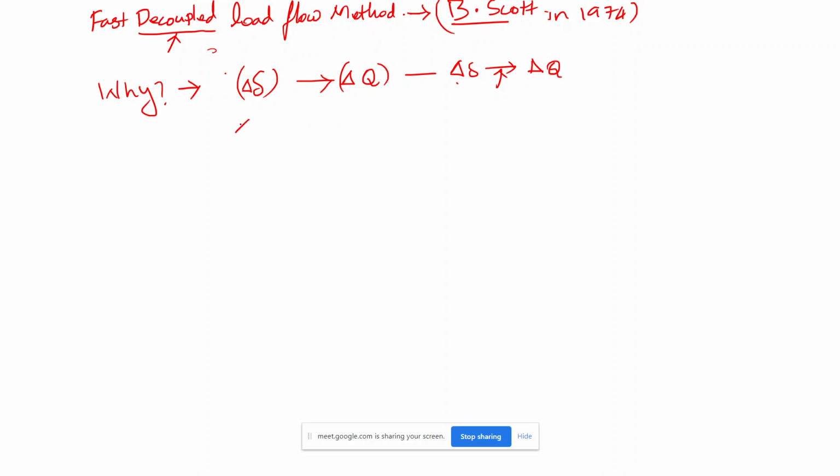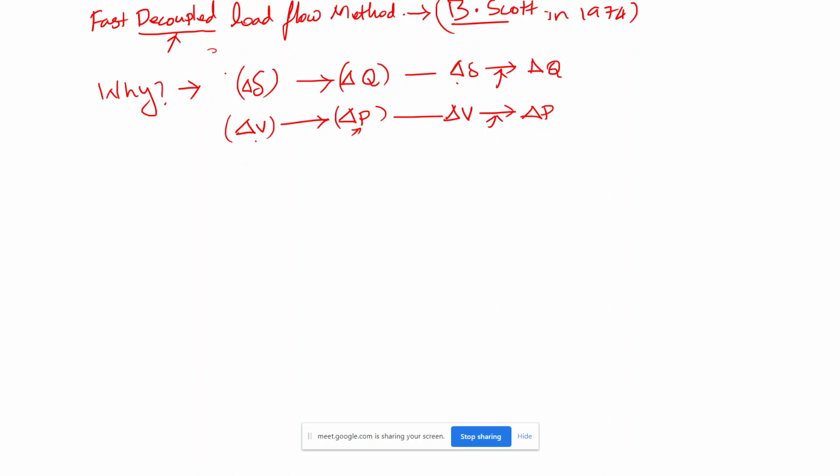Similarly, the change in voltage does not affect the change in real power. So the voltage is not involved in and does not affect the change in real power. He concluded that the change in voltage is decoupled from the change in real power, because these two are not related or affecting each other. With this conclusion he proposed what is called the decoupled load flow method. Let me check what it is.